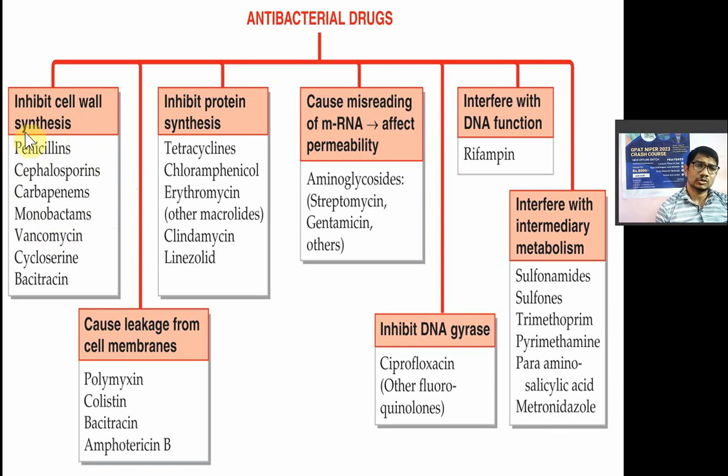So all these, penicillin, cephalosporin, carbapenem, monobactam, will have the same ring, like a beta lactam ring. So that's why they are known as beta lactam antibiotics. They inhibit the cell wall. Vancomycin is there, then cycloserine, bacitracin.